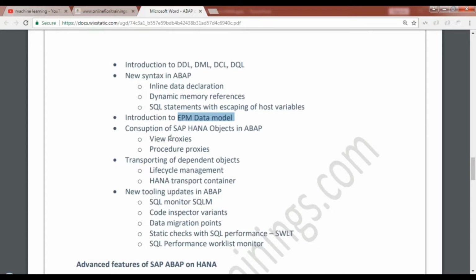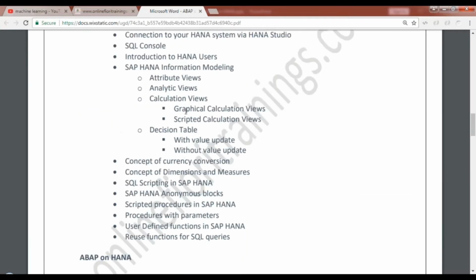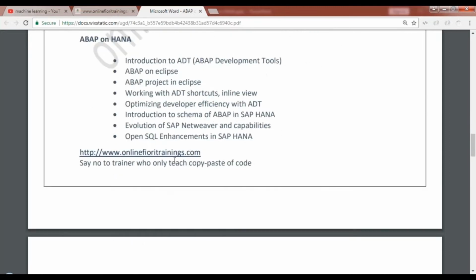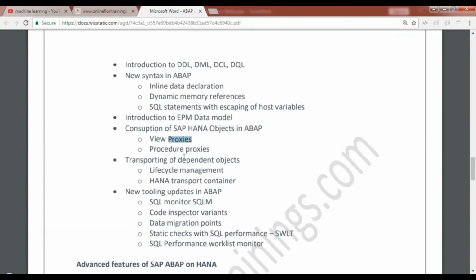We look at consumption of SAP HANA artifacts in the ABAP system. For example, if you create a data model, let's say I create an analytical view in SAP HANA, how can I consume it in my ABAP system? So there are multiple ways to do that. One of the techniques is creating proxy objects, so view proxies as well as procedure proxies. You can also use the concept of ABAP database connectivity, ADBC, to call these proxy objects from the SAP ABAP system. We'll look at the lifecycle management of these objects using transportation management, as well as our HANA transport container for our HANA delivery unit plus ABAP transports.